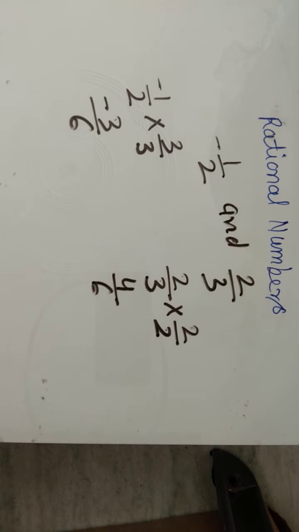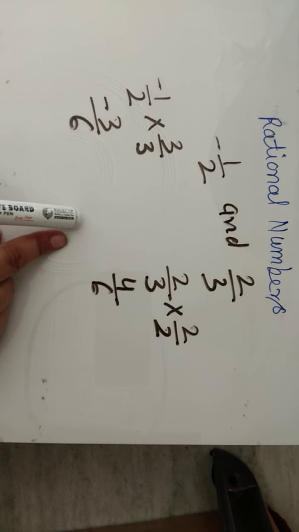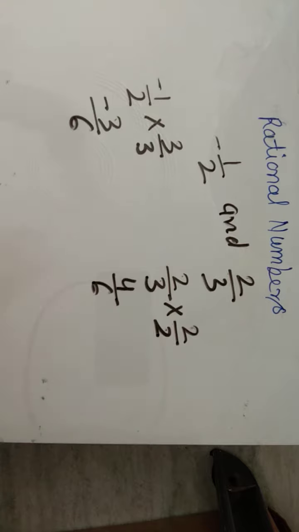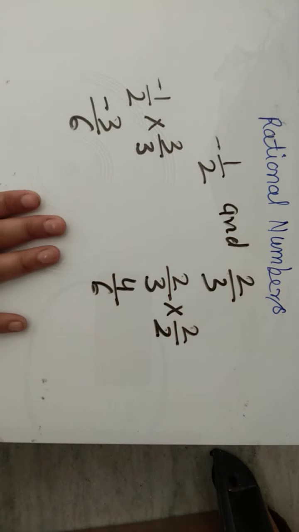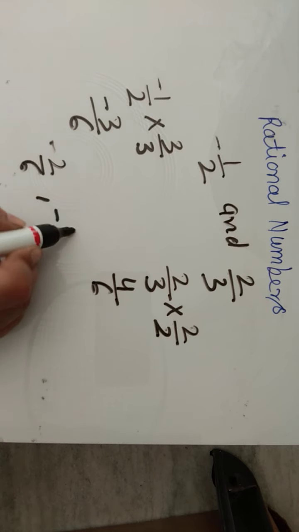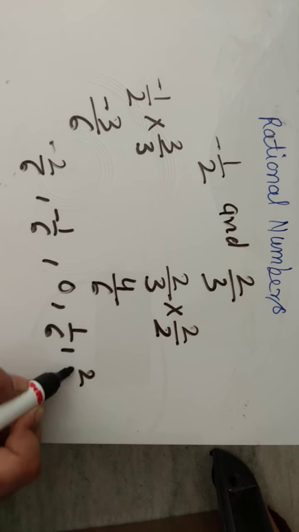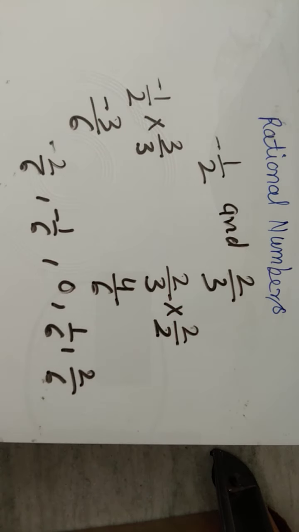वैल्यू चेंज हो जाएगी. Now see, अगर अब आपके पास इसके बीच में 5 रैशनल नंबर लिखना पॉसिबल है, you can write. अगर नहीं पॉसिबल है तो in the same way you will further multiply it, but in this case we can write it easily. It is minus 2 upon 6, minus 1 upon 6, 0, 1 upon 6, 2 upon 6, you can also write 3 upon 6. And आप इसको सिंपल फॉर्म में भी लिख सकते हैं, लोएस्ट टर्म में भी कन्वर्ट करके लिख सकते हैं. जनरली हम लोएस्ट टर्म में कन्वर्ट करके लिखते हैं. Okay, so this is all regarding finding the rational numbers in between.